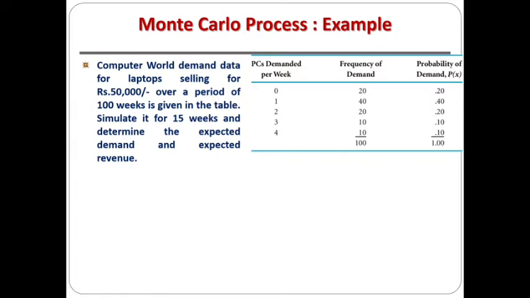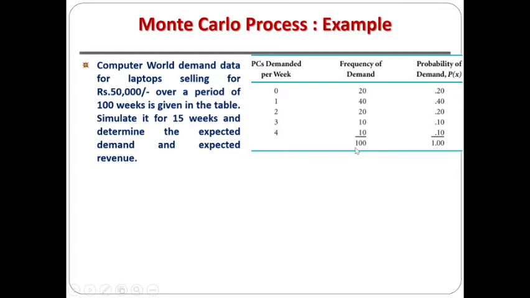By having this, first thing is the objective function: we have to maximize the revenue, and the variable affecting the objective function is the demand, which is given in the problem.